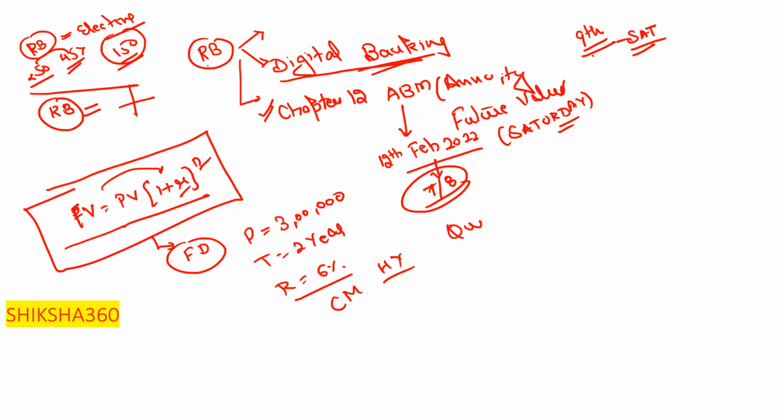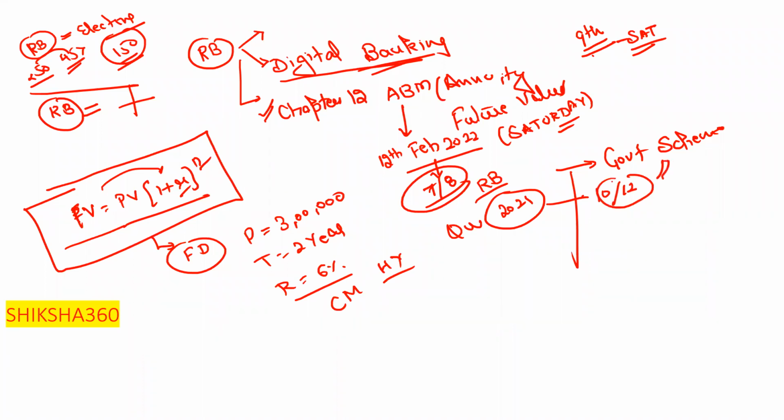Next thing we have to discuss is government schemes. In the year 2021, when the retail banking exam was held, they asked 10 to 12 marks of government scheme questions, just simple ones like PMSBY, PMJJBY, APY, PM Swanidhi or any other latest schemes. But in the exam on 12th of January 2022, they did not ask even a single question from government schemes, clear.